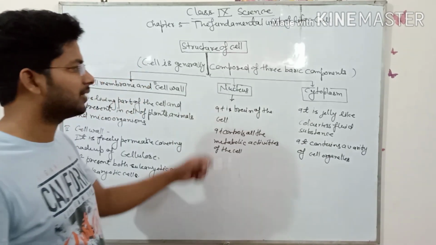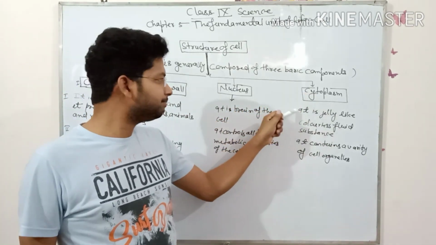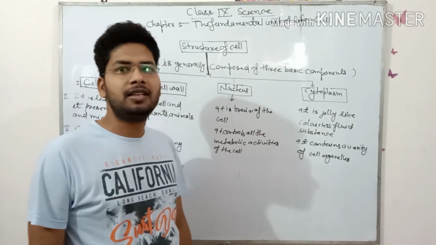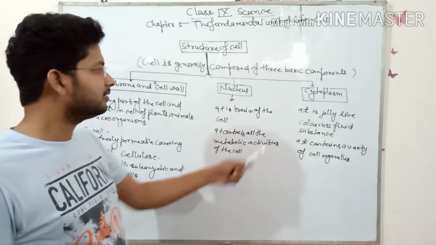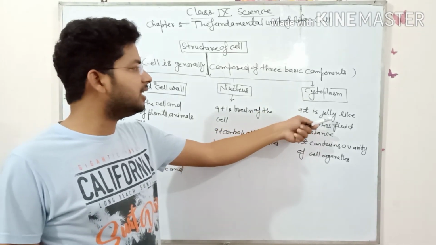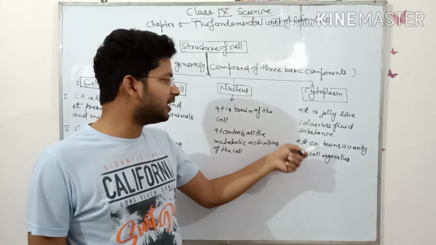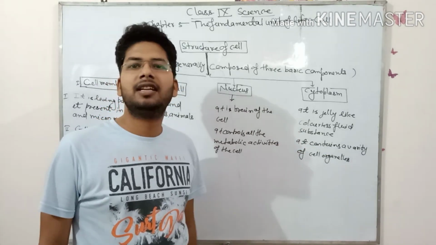Okay, next you will learn cytoplasmic materials or cell organelles. Basically what is the cytoplasm? Cytoplasm is a jelly-like colorless fluid substance. It contains a variety of cell organelles.